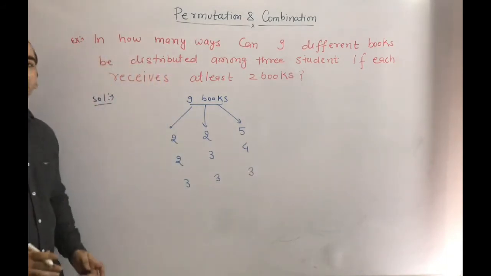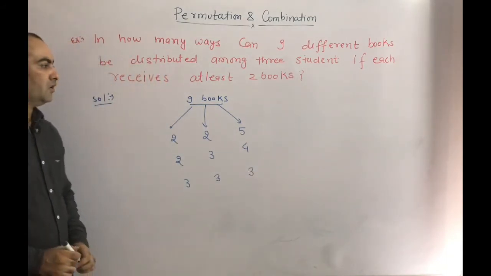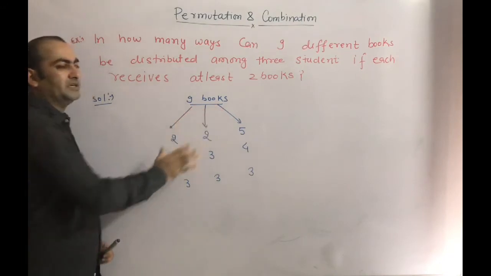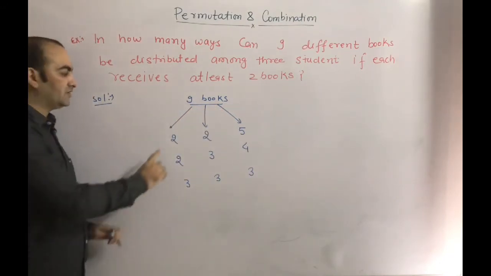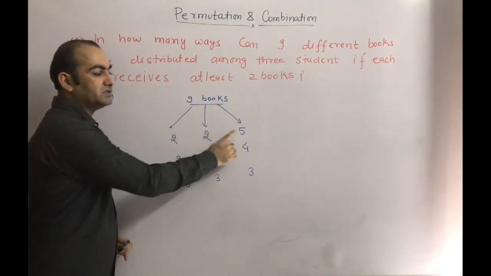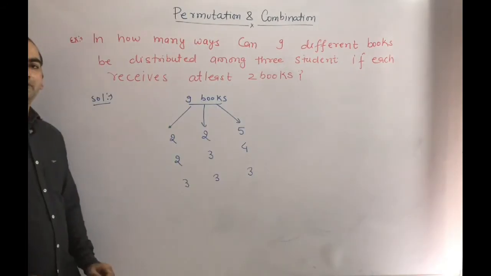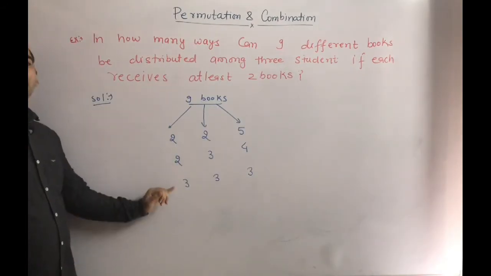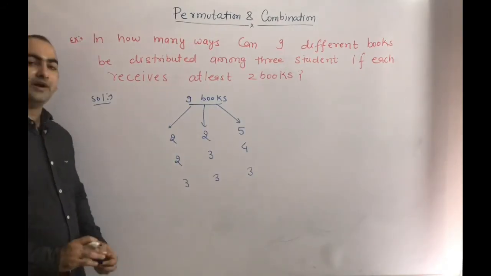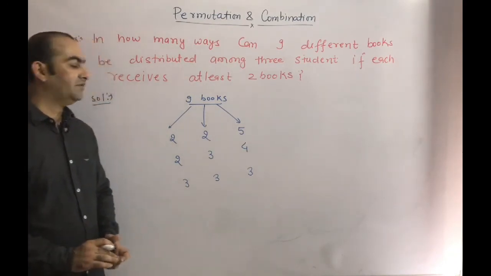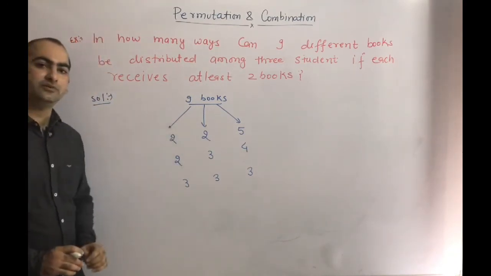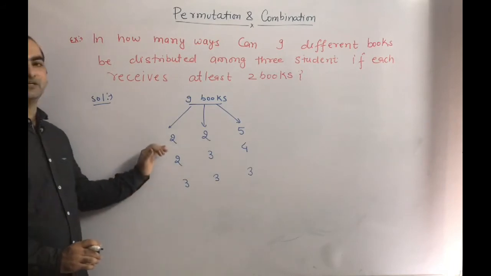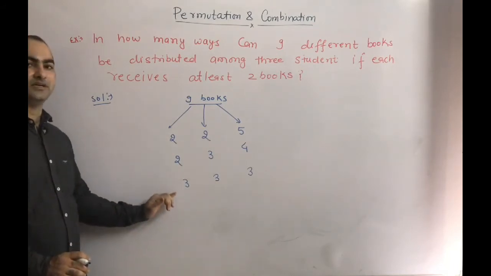So first we are finding the total number of ways of dividing 9 different books into 3 groups. This one is the first group, this one is the second group, and this one is the third group. So in this we have 3 cases: first case, second case, and third case. For finding the total number of ways of dividing 9 books into 3 groups, we have to add all the 3 cases: first case plus second case plus third case.